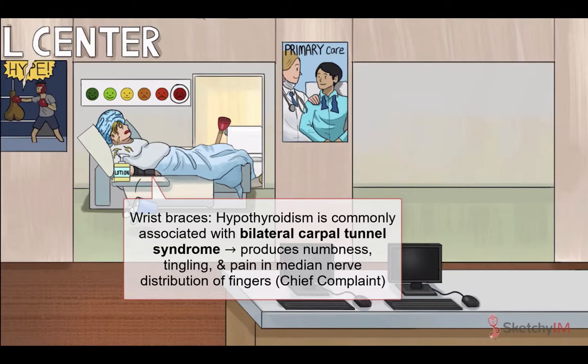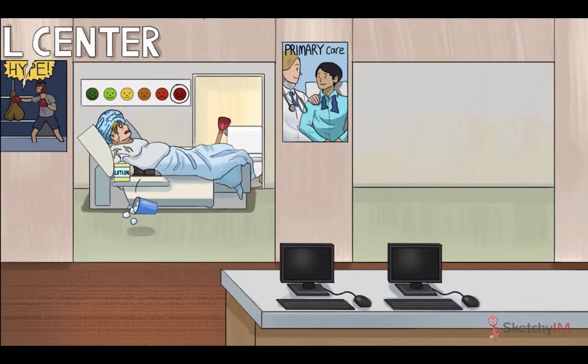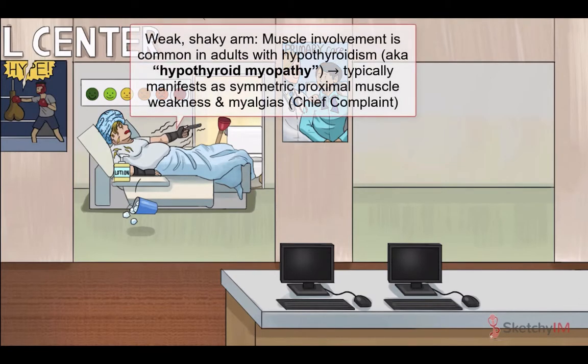Carpal tunnel syndrome in hypothyroidism is believed to be due to mucin deposition within the carpal tunnel, increasing pressure on the median nerve and leading to the classic symptoms of numbness, tingling, and pain in the first 3 fingers and half of the 4th finger. It's not just the nerves that can be messed up. Muscle involvement, also known as hypothyroid myopathy, is also common in adults with hypothyroidism.